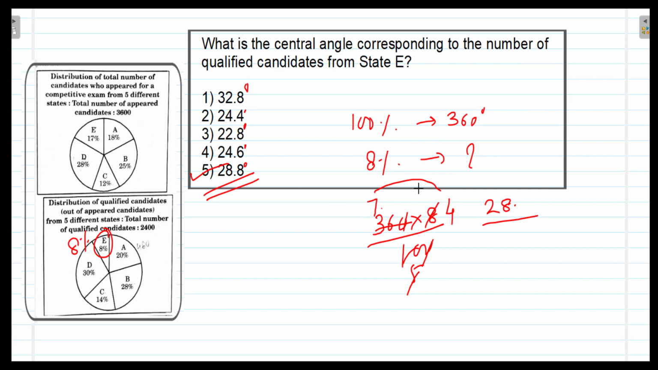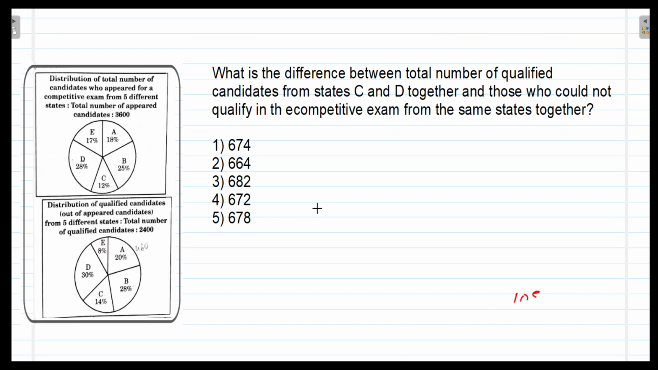So this is the simple question. You can solve it within seconds and save your time, and that time can be utilized for the other questions which are a little bit difficult to solve. Now see another question. What is the difference between the total number of qualified candidates from state C and state D together and those who could not qualify in the competitive examination from the same states together?